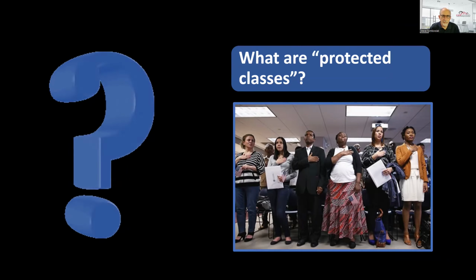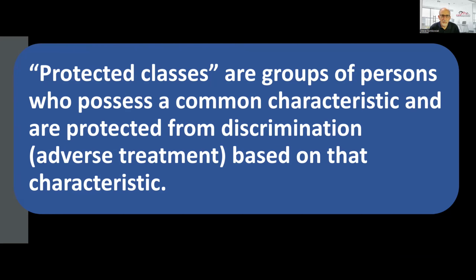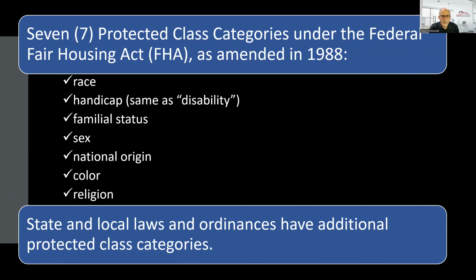This presentation will address protected classes under the Federal Fair Housing Act, the main fair housing law. Protected classes are groups of persons who possess common characteristics and are protected from discrimination or adverse treatment based on that characteristic. There are 7 protected class categories under the Federal Fair Housing Act: race, disability, sometimes called handicap, familial status, sex, national origin, color, and religion. No one should be denied housing or experience adverse treatment because they hold one or more of these protected characteristics. In other words, you should be treated fairly regardless of whether you are in one or more of these groups.